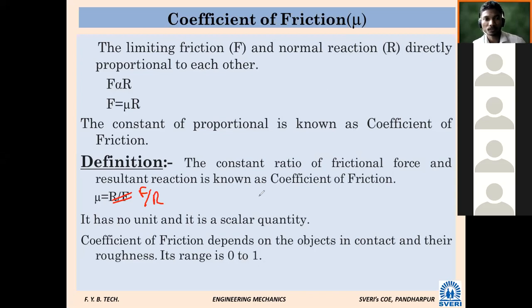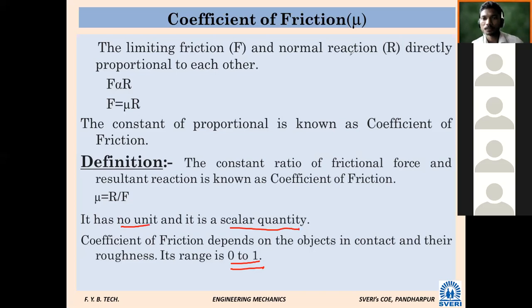Next, what we have seen. What will be the unit of mu, the coefficient of friction? Unitless. And it is a point for multiple choice questions: the range of it is 0 to 1. It is a scalar quantity and it has no unit.